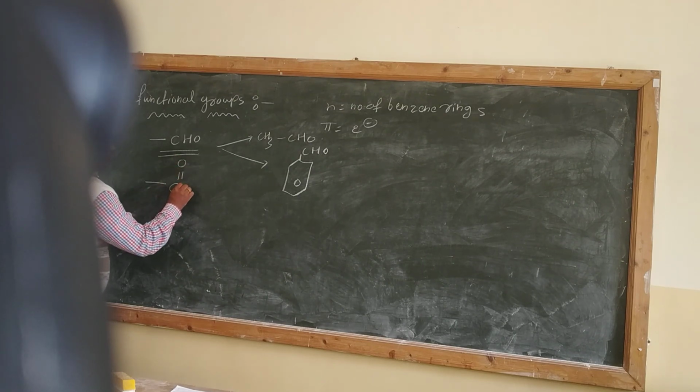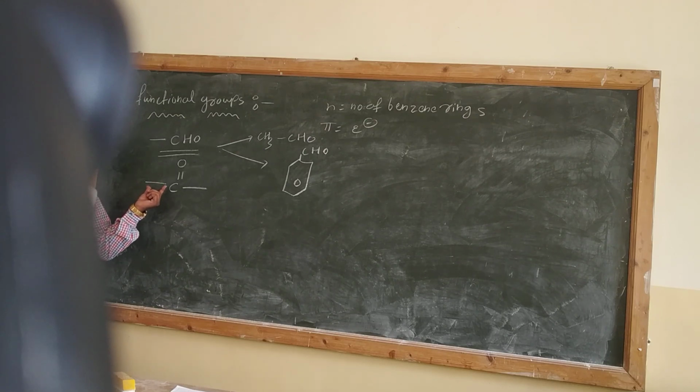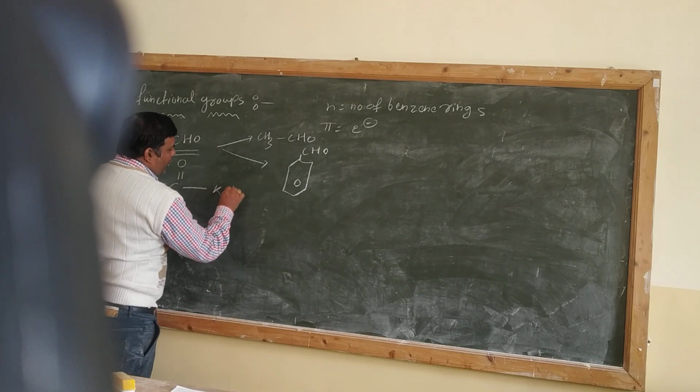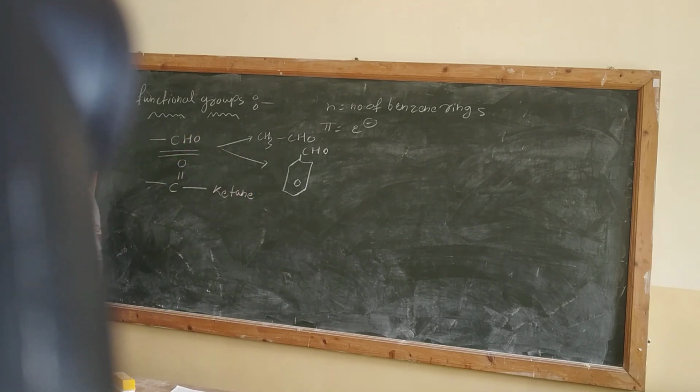C double bond O, single bond C. Carbon, double bond, single bond. So such kind of a compound is called the ketone. The functional group will be called the ketone.